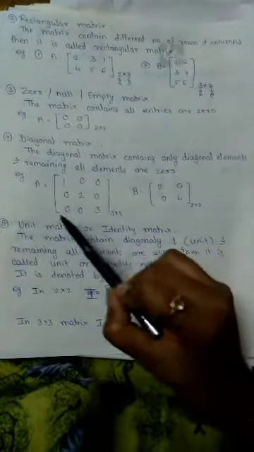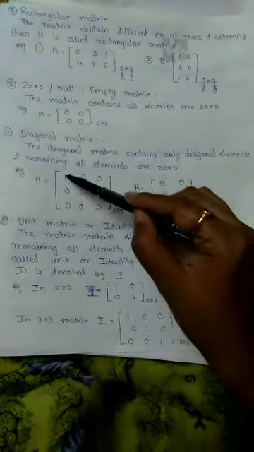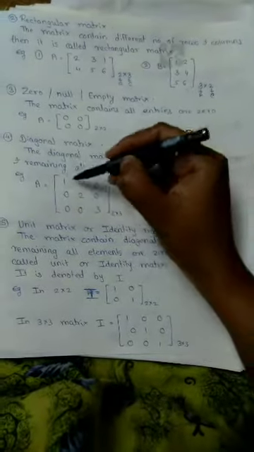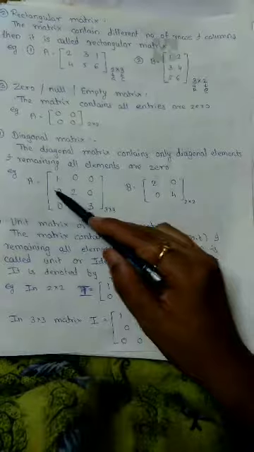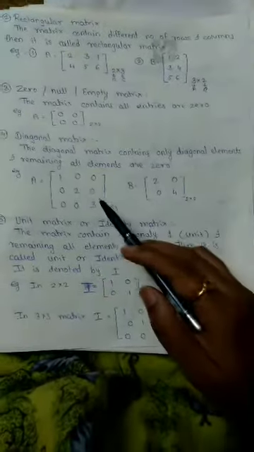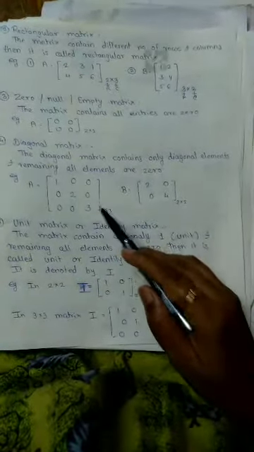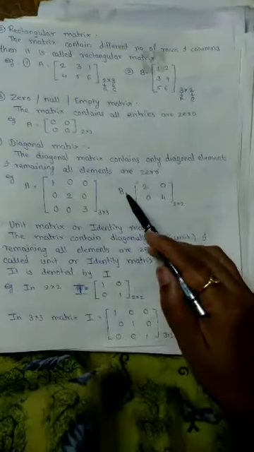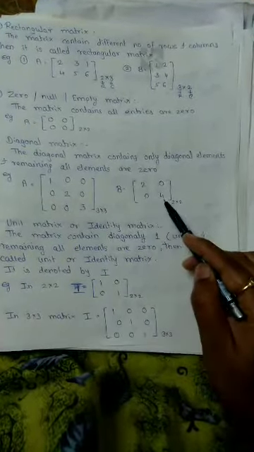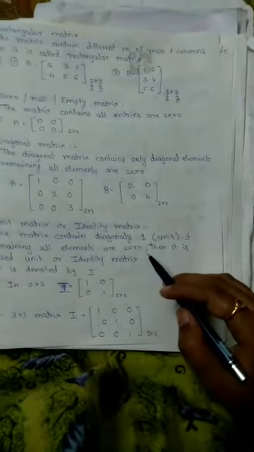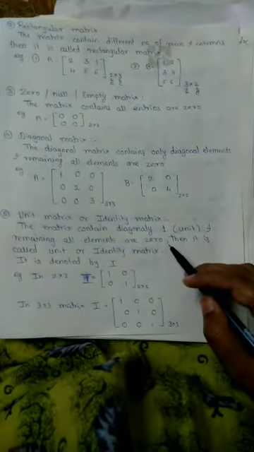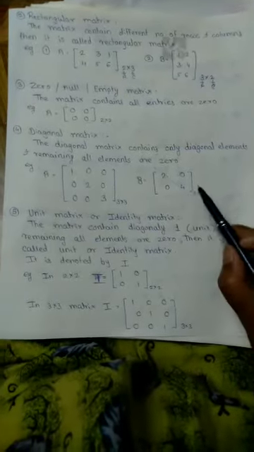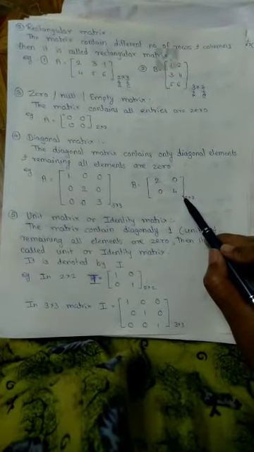In this 3 by 3 matrix only the diagonal elements are non-zero, and all remaining elements are 0. Then this is called a diagonal matrix. In a 2 by 2 matrix, suppose B is equal to 2 0 0 4. Here also only the diagonal elements are present and all remaining elements are 0. So this is also an example of a diagonal matrix.